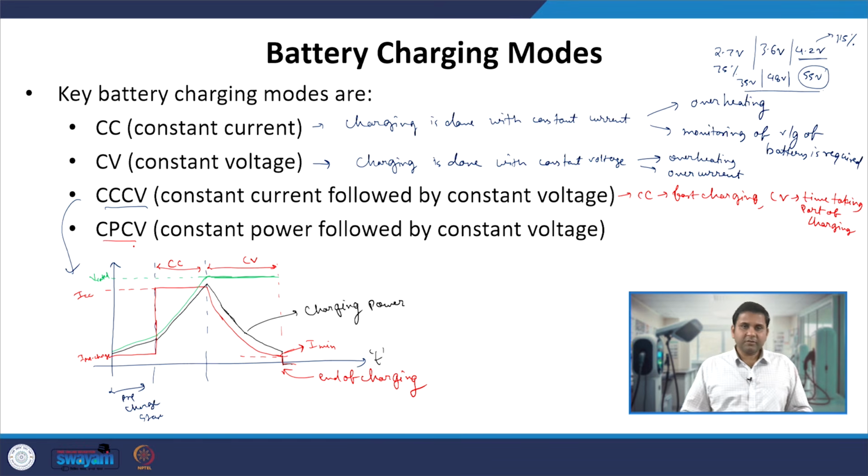Then we have another kind of charging, which is constant power followed by constant voltage. This is another charging mode where we first keep constant power, then follow with constant voltage.